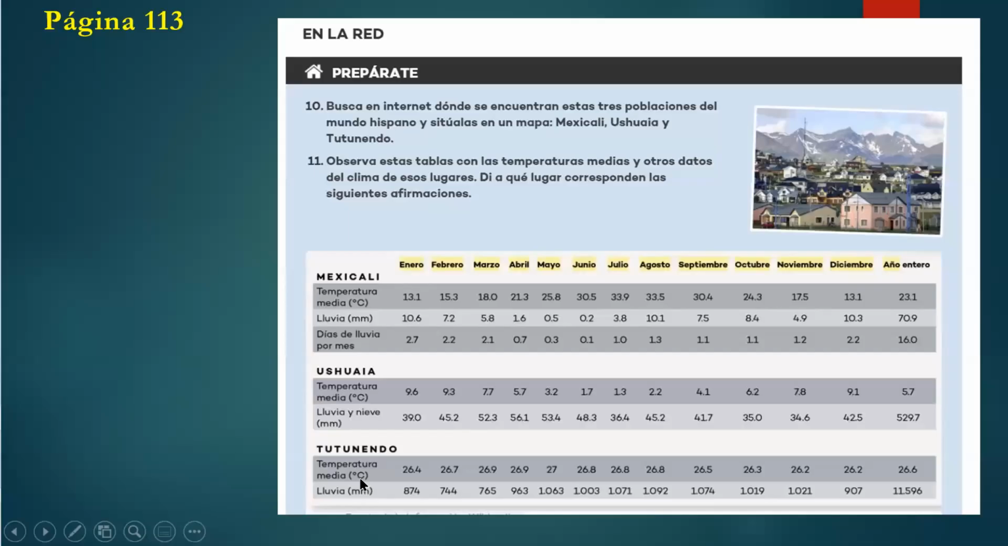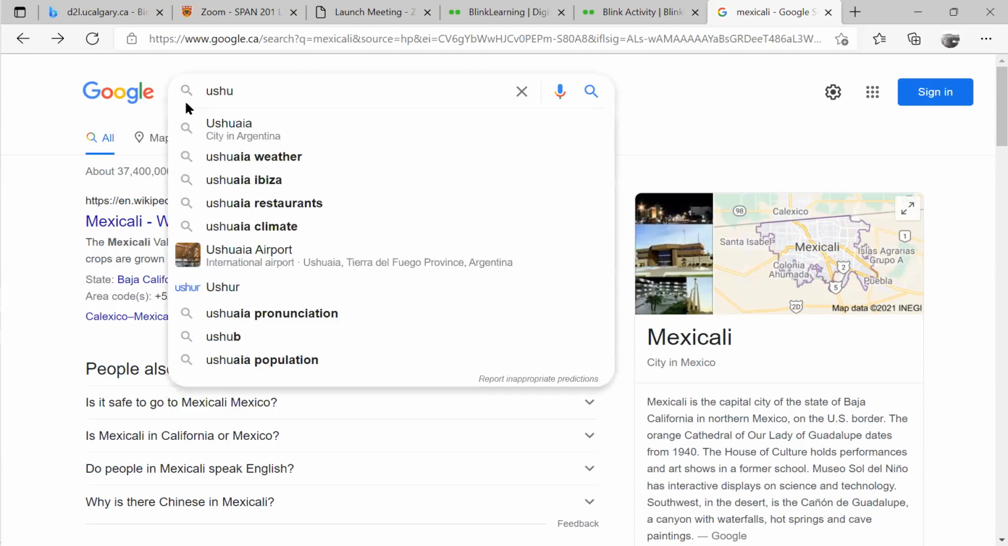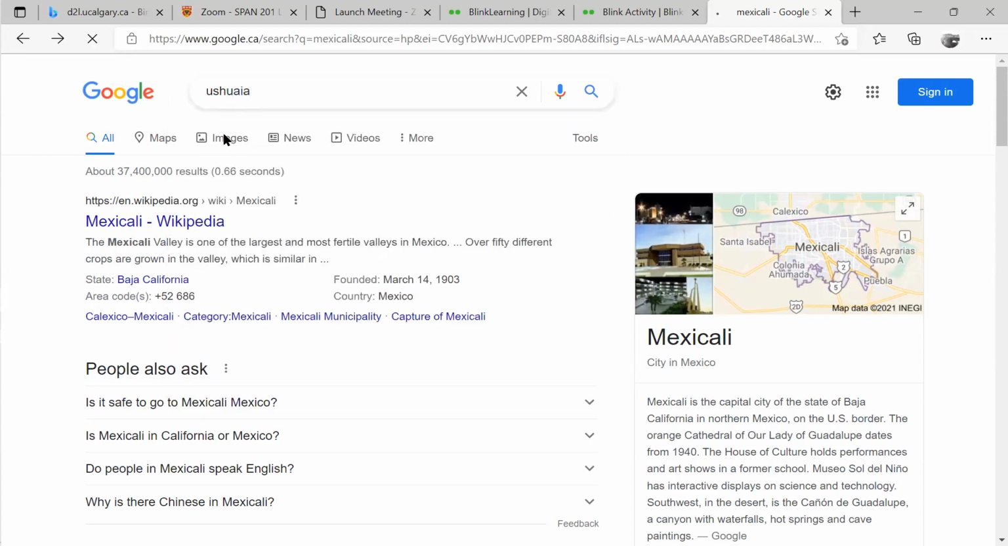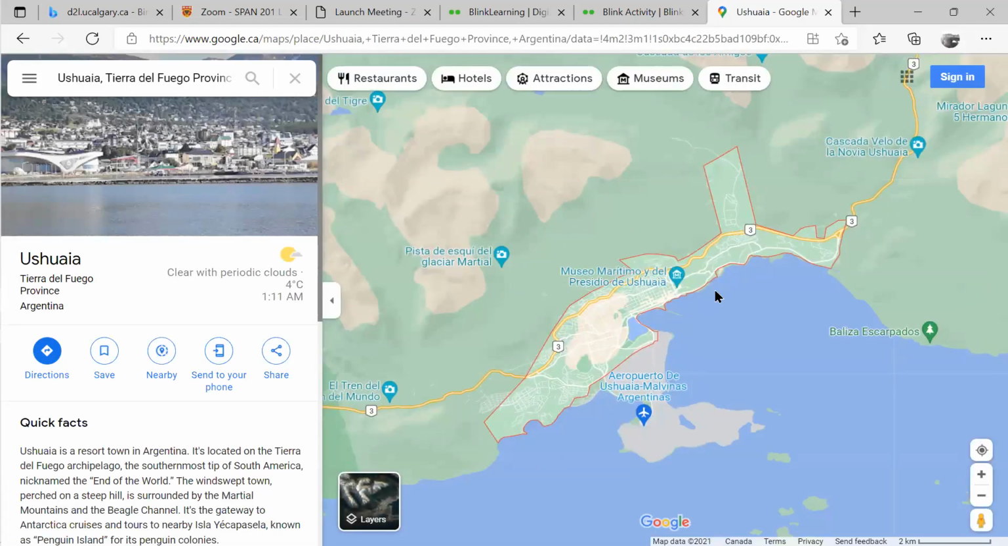Okay, so on our page 113, we have a second one, which is Ushuaia. Again, we are asked to look for this on the internet. So let us again go back. And we're going to look for Ushuaia. ¿Dónde está Ushuaia? Ushuaia. ¿Dónde está? Again, hope you can see here. It's this little town here.